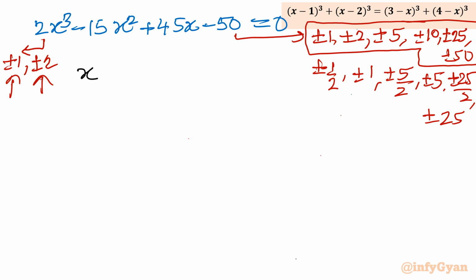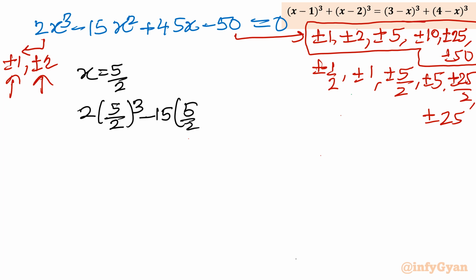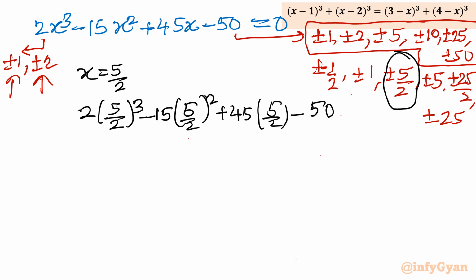If you check x is equal to 5 over 2, the value will come out to 5 over 2 whole cube minus 15 times 5 over 2 whole square plus 45 times 5 over 2 minus 50 equal to 0.